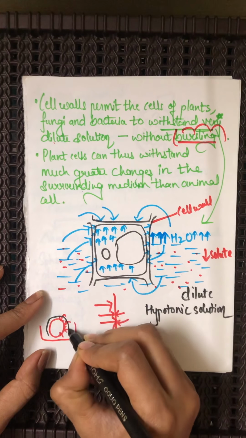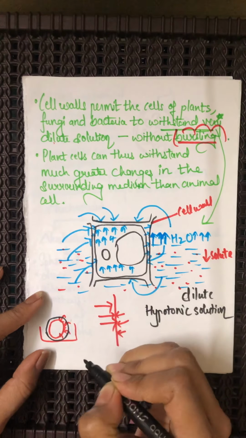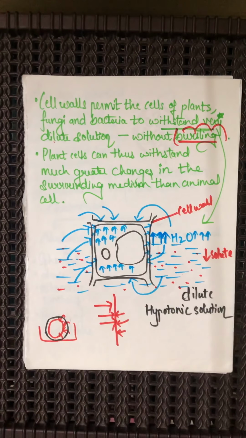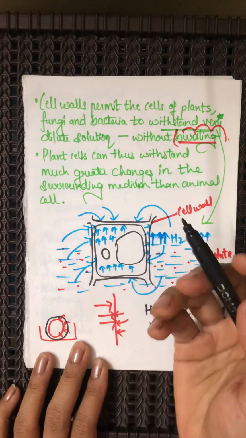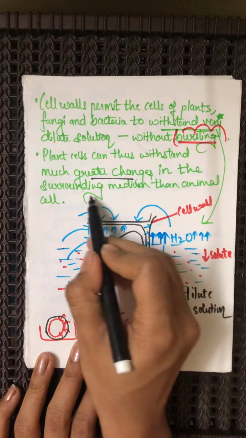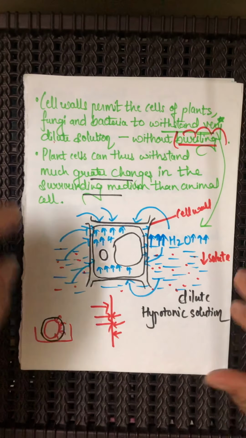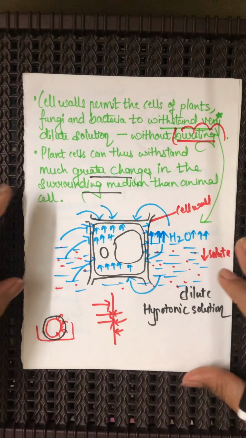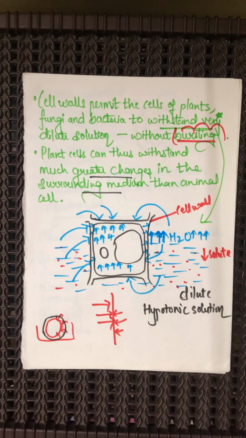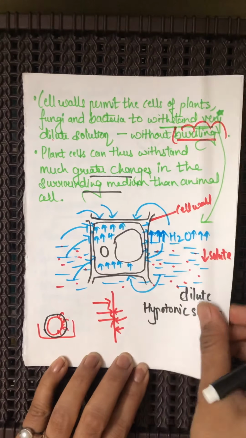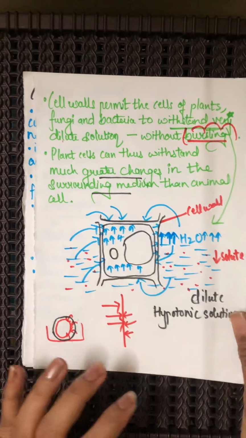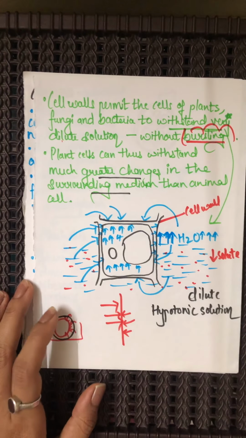We do not have a cell wall which is going to balance the pressure, which is going to apply equal and opposite pressure on the water molecules. Do you understand this? Therefore our cells cannot sustain greater changes in the surrounding medium, and therefore we cannot have so much water inside our body. Fine. Now hopefully the cell wall has been understood.